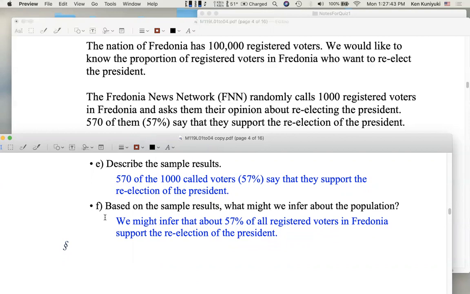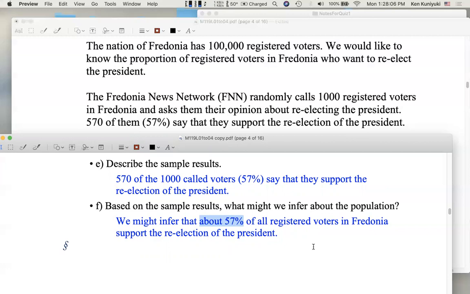F, based on the sample results, what might we infer about the population? Well, based on the poll, we might infer that about 57% of all the registered voters in Fredonia support the re-election of the president. But when I say about 57%, can we make that a bit more precise? We're going to talk about that more when we talk about inferential statistics later in the course.